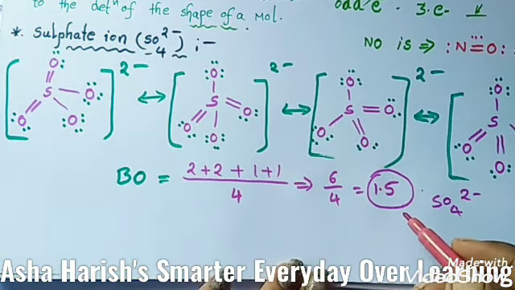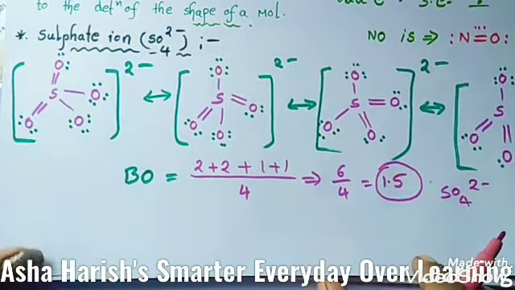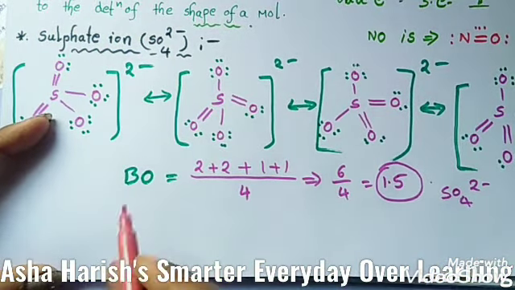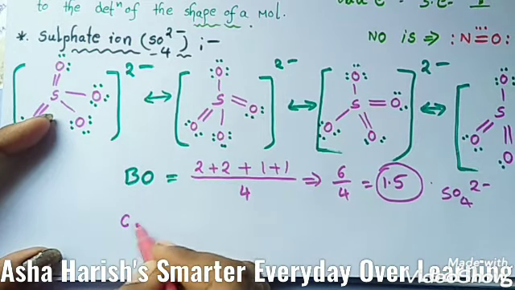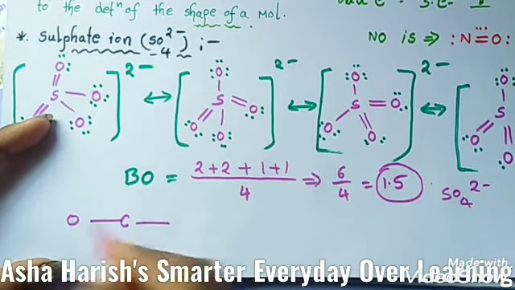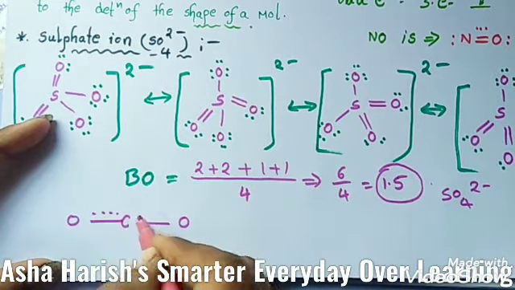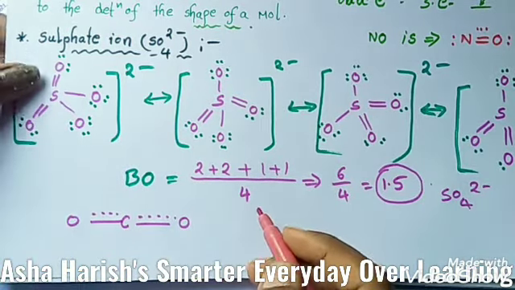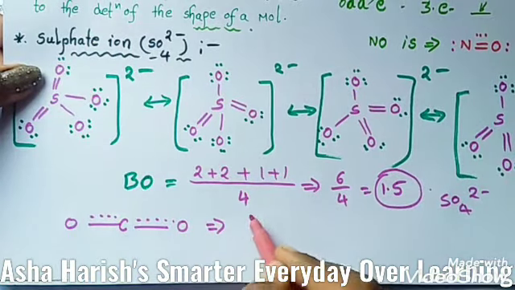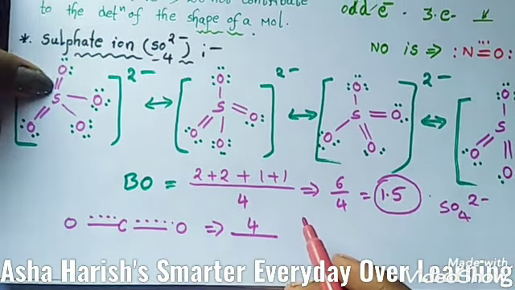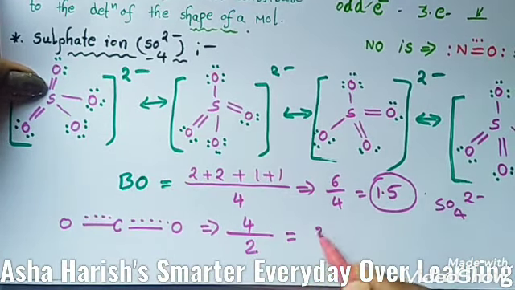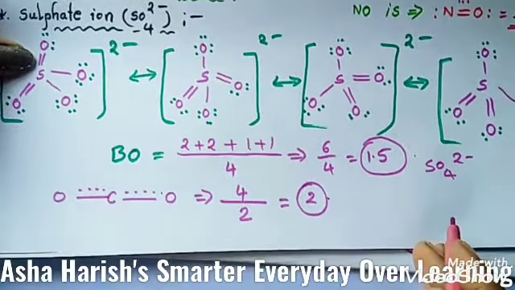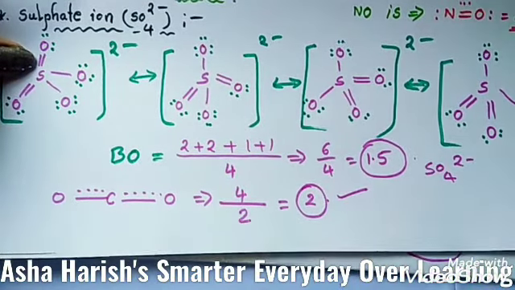Let's see the next example. The resonance structures of CO2, carbon dioxide: here C, double bond O, and O like this. The total number of bonds here is 4. Divided by the resonance structures; for CO2 we need to draw 2, so 4 by 2 is 2. For CO2 also the bond order is 2.